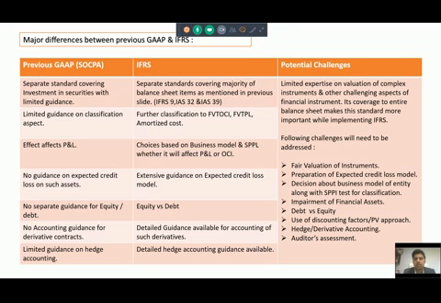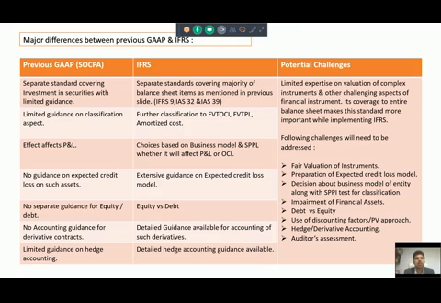If it is not deteriorated, then the company will have to provide for the 12-month expected credit loss. If it is deteriorated, then the company will provide for the lifetime expected credit loss. There is detailed guidance available, of course, on this expected credit loss model, but due to time constraints I cannot provide you the details regarding how you will prepare an expected credit loss model for your company.